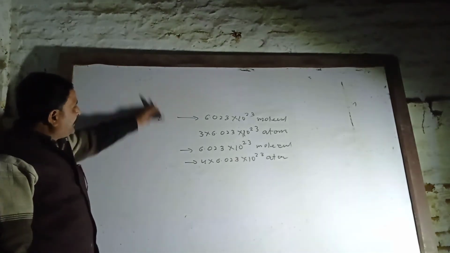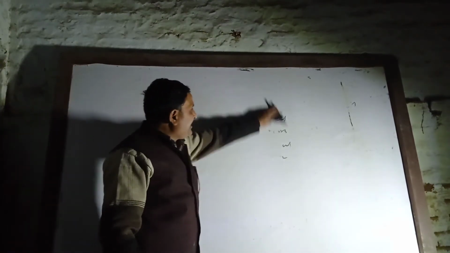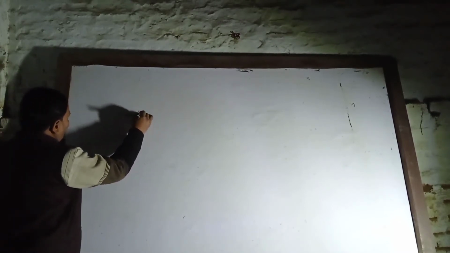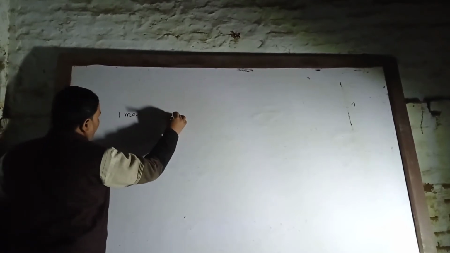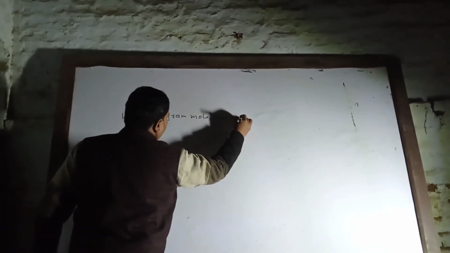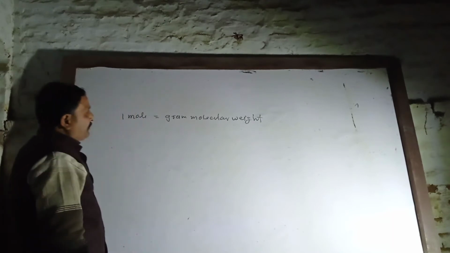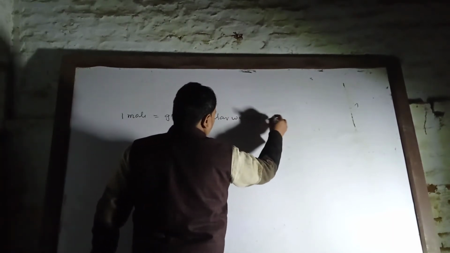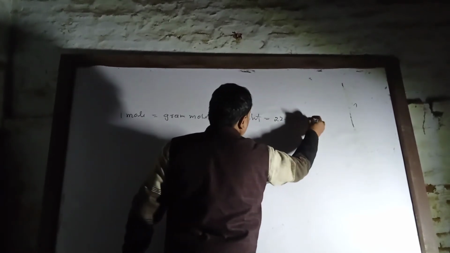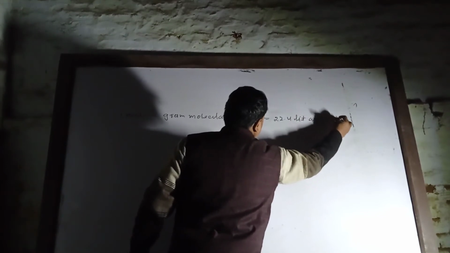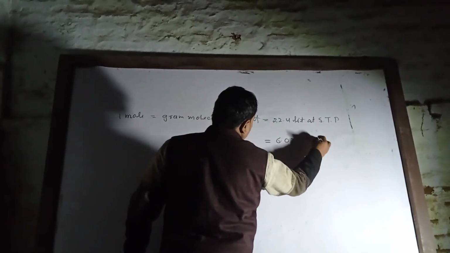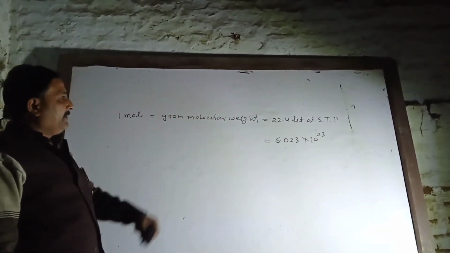See that how can you solve the question based on that? Remember only one formula, already explained. 1 mole is equal to gram molecular weight, is equal to volume of 22.4 liter at STP, standard temperature and pressure, is equal to 6.023 into 10 power 23 particles.